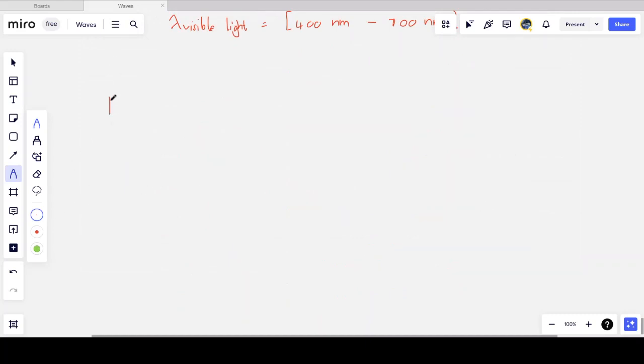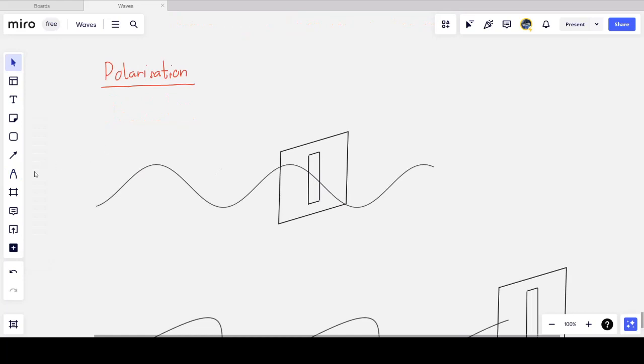The next thing we want to talk about is polarization. So what does it mean to polarize a wave? Now, we're generally going to talk about electromagnetic waves, but polarization is a property of all types of waves. So let's use the example of a rope, and I'm going to create vibrations in this rope that are vertical. So I'm going to move the rope in a way that the rope vibrates vertically as I look at it.